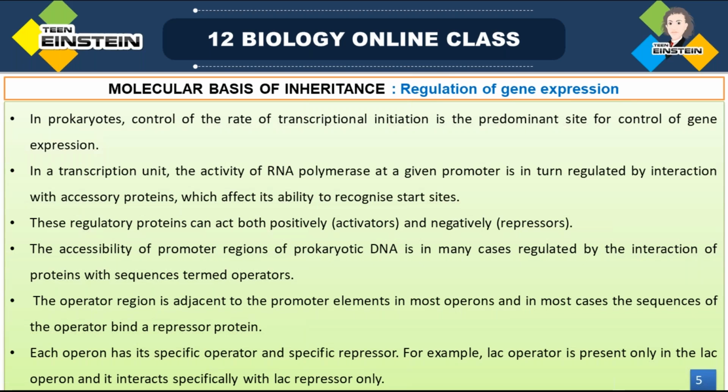These types of proteins can act in both ways. The accessory proteins present in that site come and interact with the promoter, that enzyme binding site. RNA polymerase will find it difficult to identify that enzyme binding site because other proteins will be there, right?